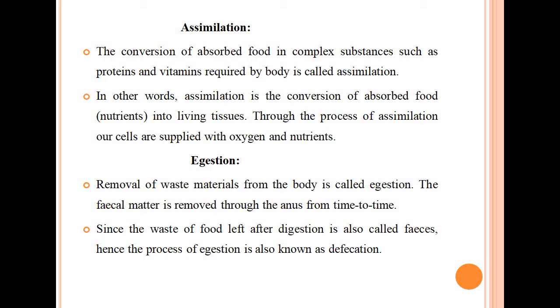It means we take the food in complex form, for example carbohydrates. Then through the process of digestion, the carbohydrate is converted into simpler components like glucose, and when the glucose enters our body, it is again used in the formation of larger substances.